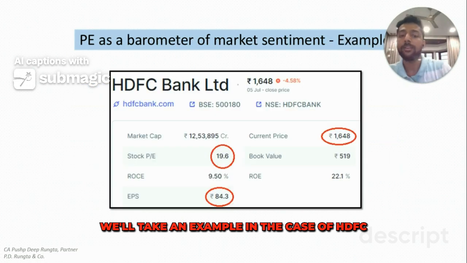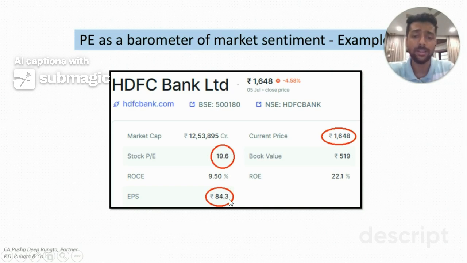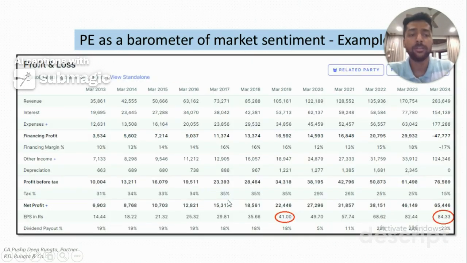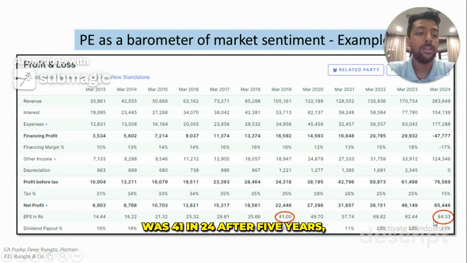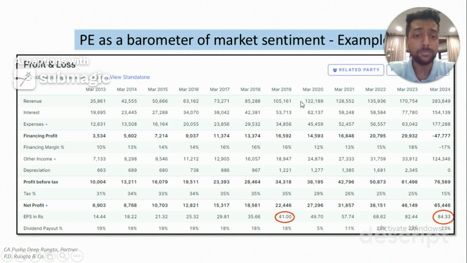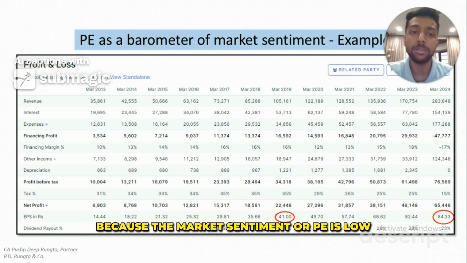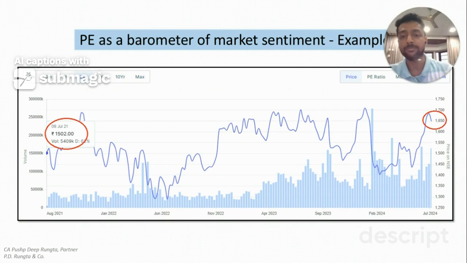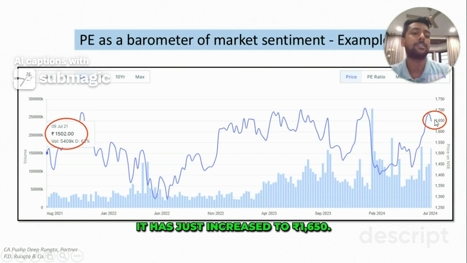We'll take an example. In the case of HDFC Bank, the PE currently is 19.6 and this is the price and this is the earning, 84.3. Now let us come to the profit and loss. So the profit of 2019 for HDFC Bank was 41. In 24, after 5 years, it has doubled. The revenue has tripled from 1,05,000 to 2,83,000 approximately. So the earnings have increased. However, the price is not increasing. Why? Because the market sentiment or PE is low of HDFC Bank. We can see the price has not changed much. From 1500 rupees, it has just increased to 1650 rupees.